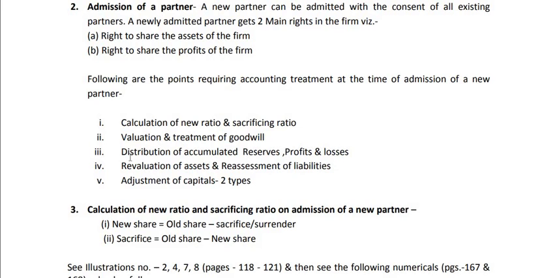So they must be distributed among the old partners in their old ratio. So how they are distributed, that is to be discussed. Then revaluation of assets and reassessment of liability. When a new partner comes into an existing business, then the value of assets appearing in the balance sheet may be changed with the agreement of all the partners, old plus new.